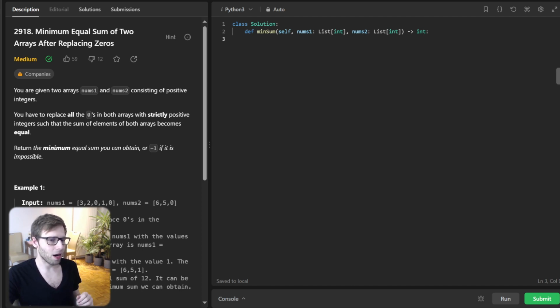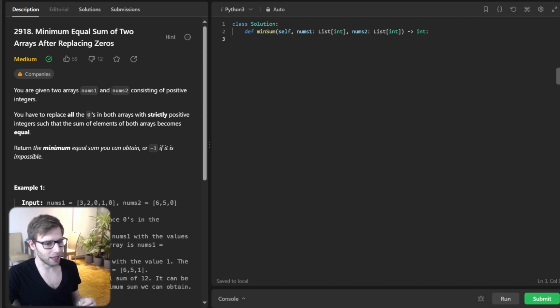And if the sums are already equal after replacing zeros with ones, we return that sum. If not, we just raise one of the ones from a previous zero in the array with the smaller sum to equalize the sums.